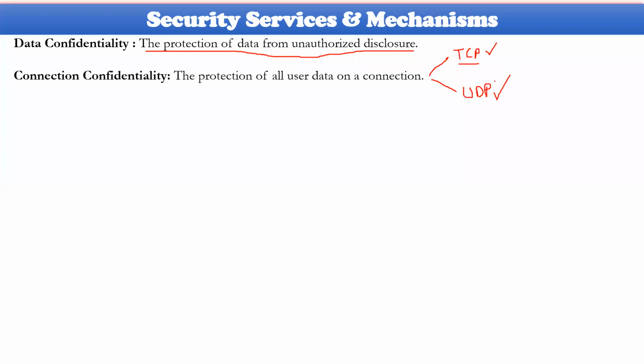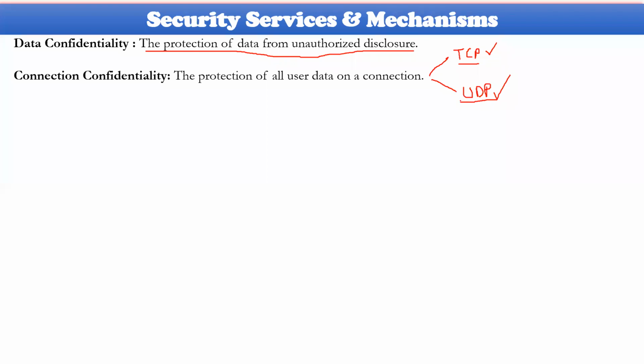How can you justify that it is not secure? All mobile ad hoc networks are UDP networks; landline networks are TCP networks and mobile networks are UDP networks.